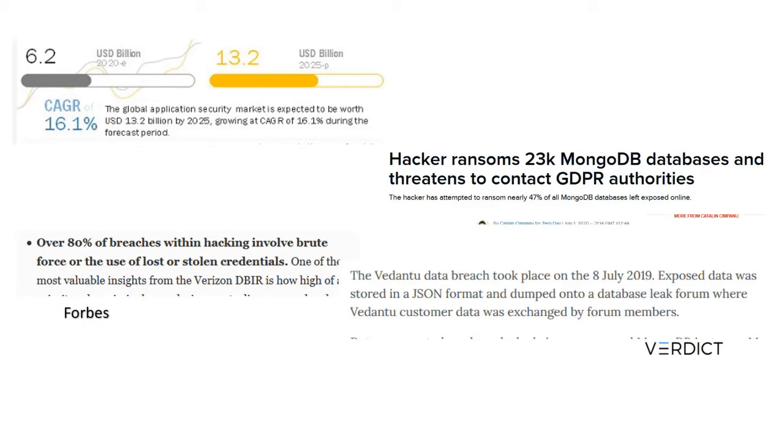That's why, if you see here, 80% are stolen credentials. And if anything is exposed in JSON format, you will be able to gather information. Second, if you look into MongoDB, you can see 23k exposed, and this is one of the samples; there are many more you can find.